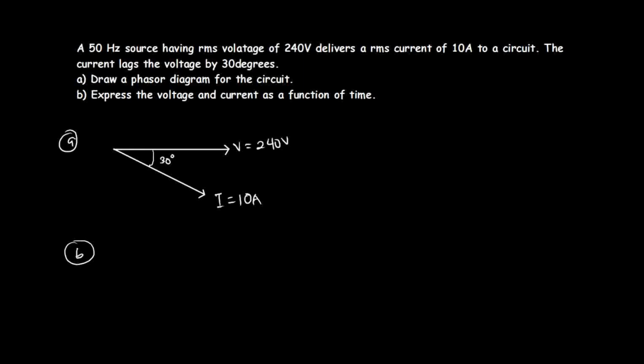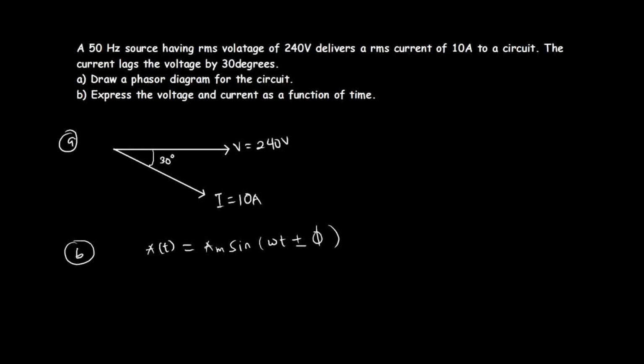Okay, so to do this, I'm going to write a general formula. So that will be A of t equals A peak multiplying the sine of omega t plus or minus phi. Okay, so this is the general formula.